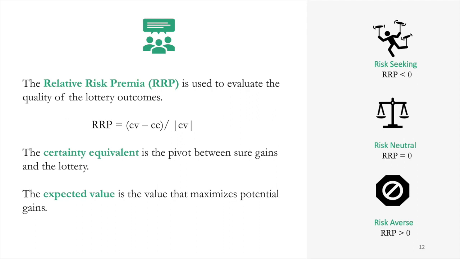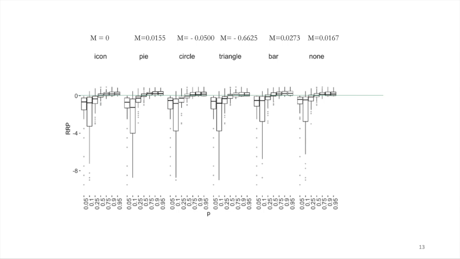We measure their attitude to risk, ranging from risk-averse to risk-seeking using a measure called relative risk premia, or RRP. An RRP of 0 represents risk neutrality. Negative RRP values indicate risk-taking behavior, and positive values indicate risk aversion. The certainty equivalent is the value at which the participant chooses to enter the lottery. The expected value, like we saw earlier, is the value at which the gains are maximized. We will now look at the results.